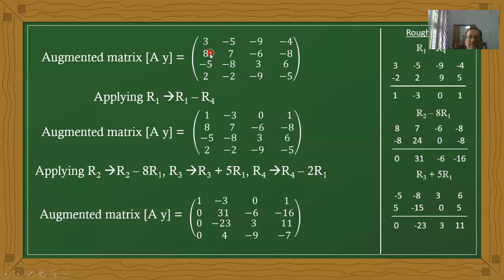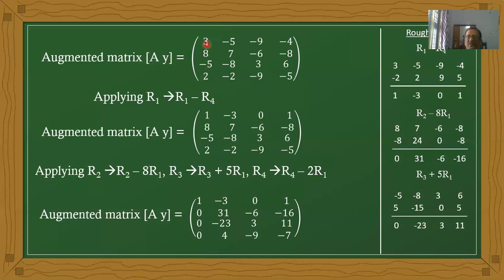Now, observe the elements in this column. By simple calculation, 3 minus 2 is 1. But 9 minus 8 is also 1, though here it is 3, not 9. Therefore, multiplying the first row with 3 and subtracting the second row is also a chance. And other chances are there, but the best choice is first row minus fourth row. The simple calculation is the subtraction of the first row and the fourth row.